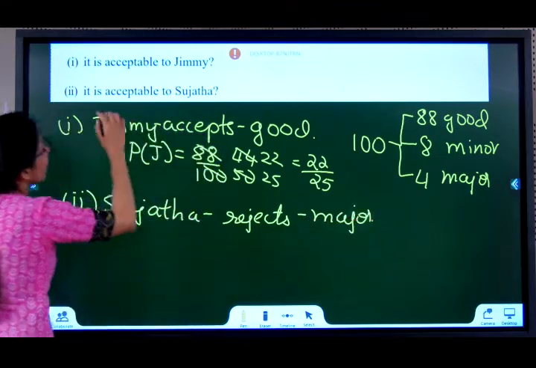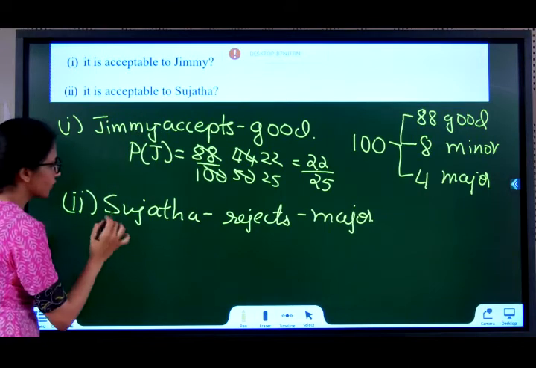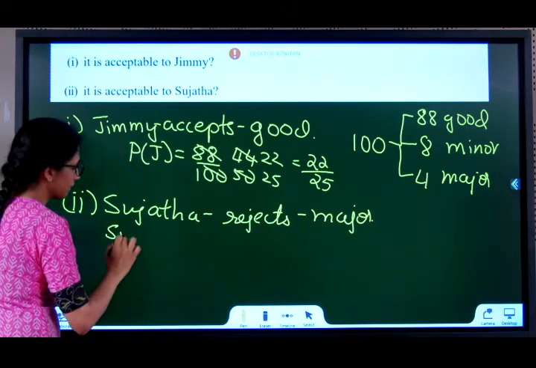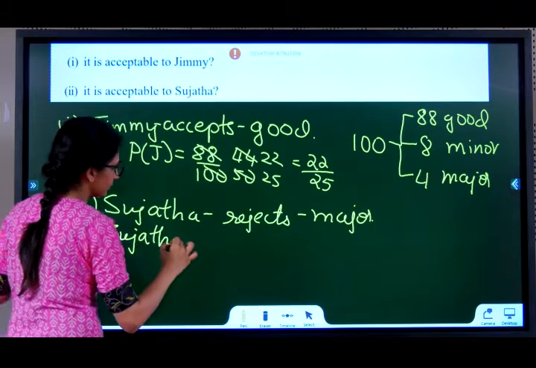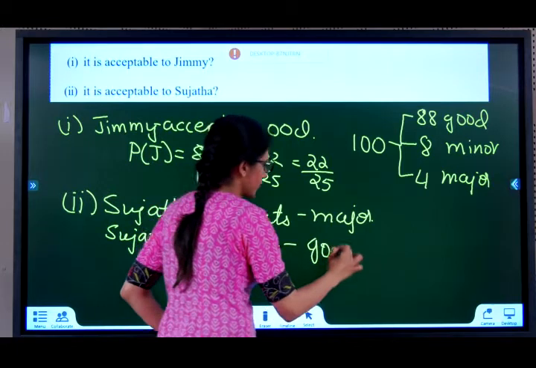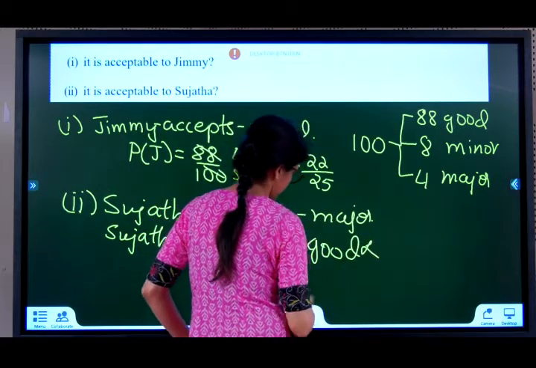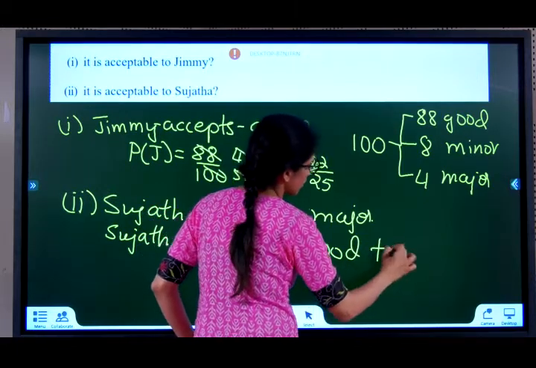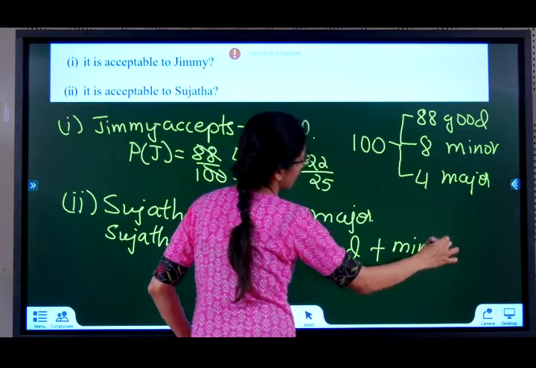They are asking what's the probability of Sujata accepting. So if Sujata rejects major, that means Sujata accepts good and minor defect shirts. Agreed?